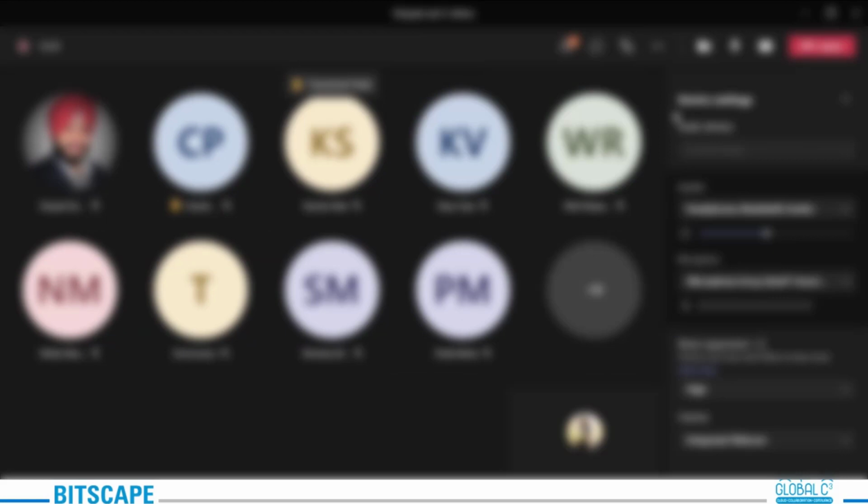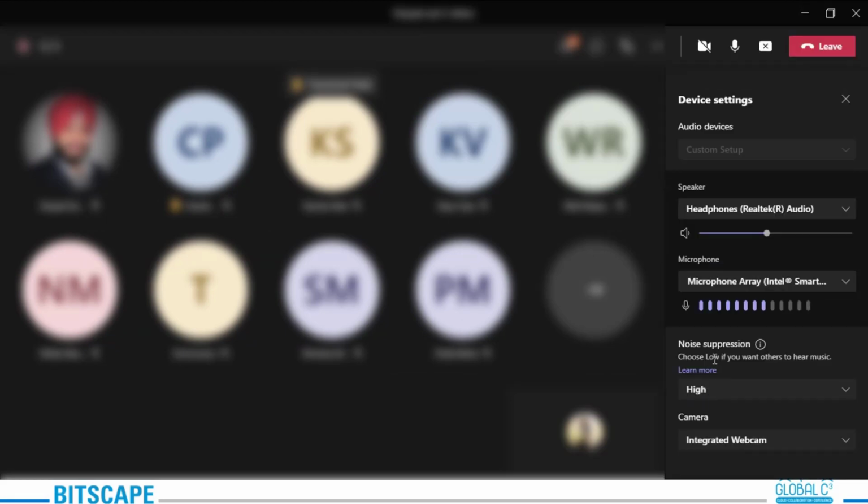Can you see right here I have enabled the noise suppression to high. High is only going to detect whatever I'm going to speak. It will not detect any background noise, any sort of vacuum, the AC, sometimes coolers are also working around us. Then this noise will be suppressed very easily.